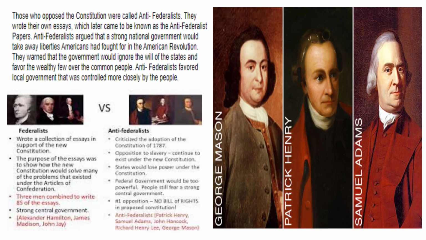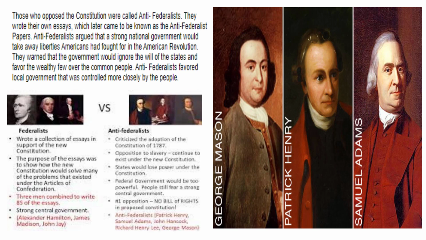Those who opposed the Constitution were called Anti-Federalists. They wrote their own essays, which later came to be known as the Anti-Federalist Papers. Anti-Federalists argued that a strong national government would take away liberties Americans had fought for in the American Revolution. They warned that the government would ignore the will of the states and favor the wealthy few over the common people. Anti-Federalists favored local government that was controlled more closely by the people.